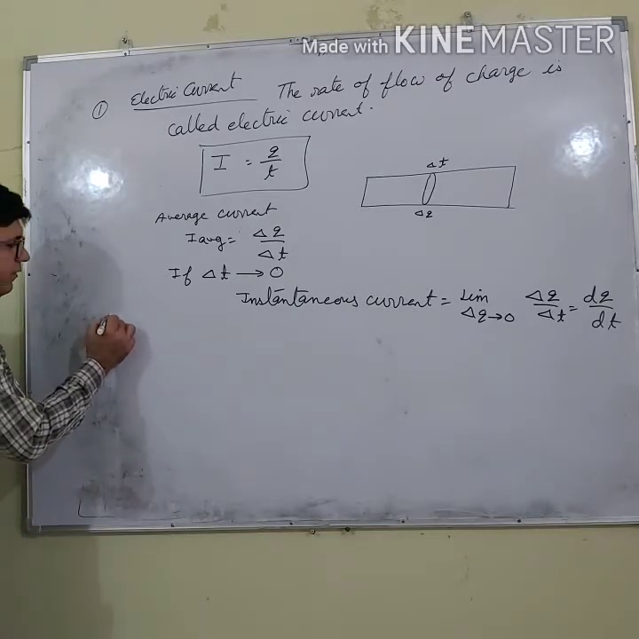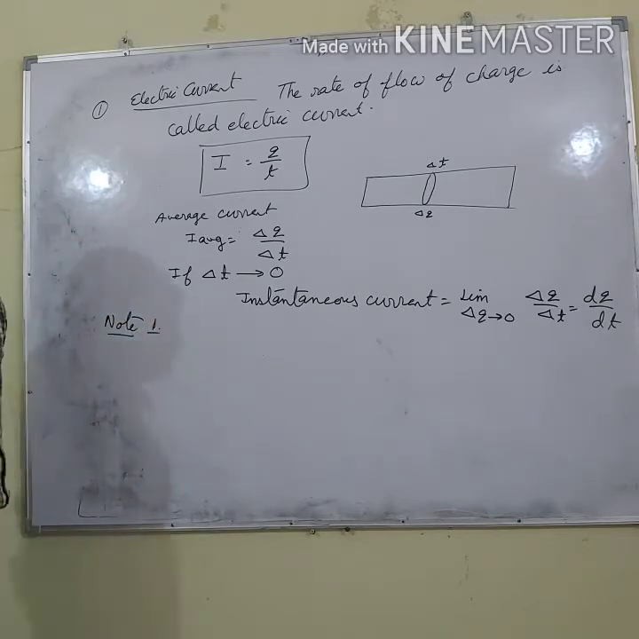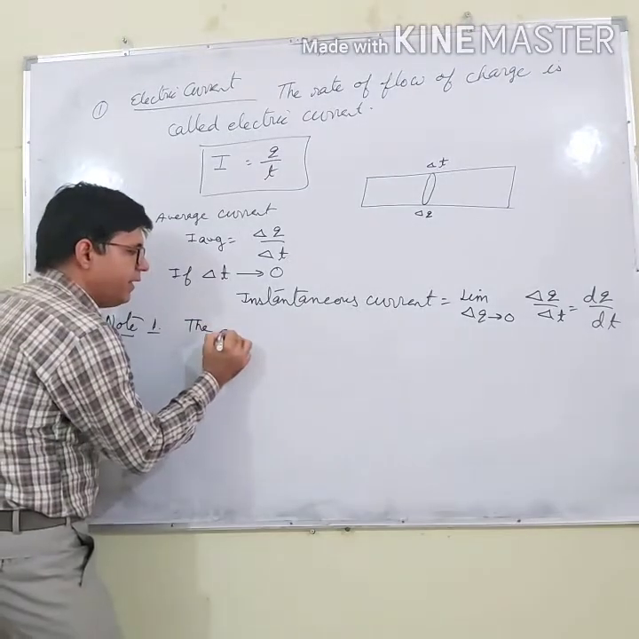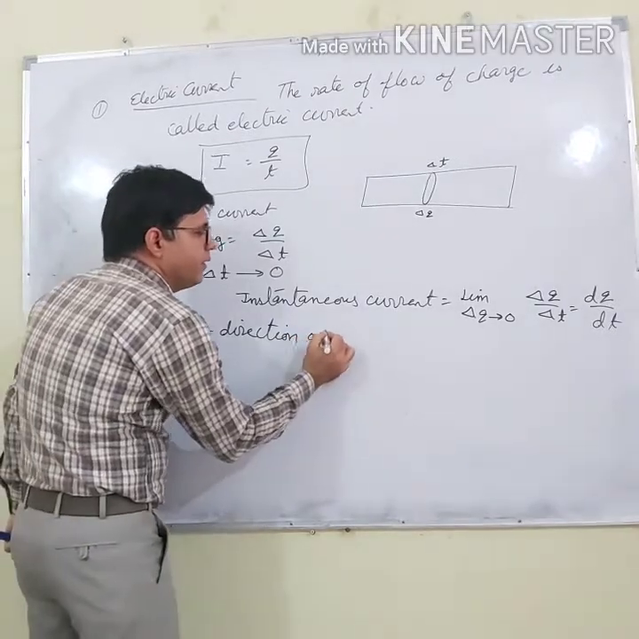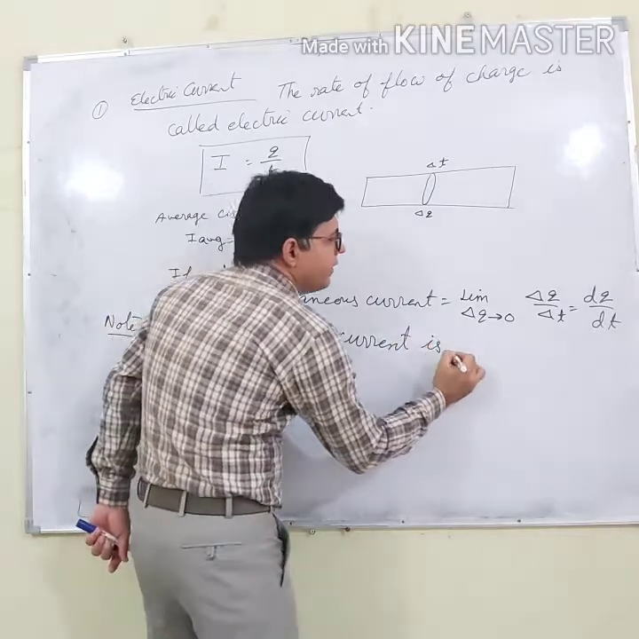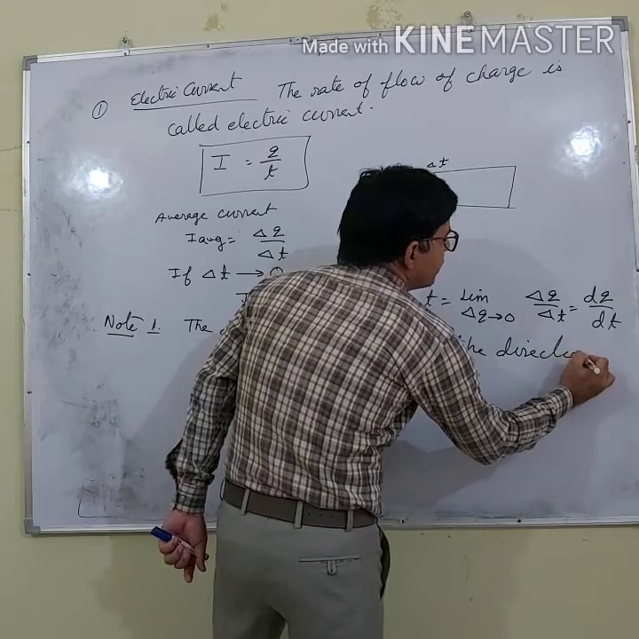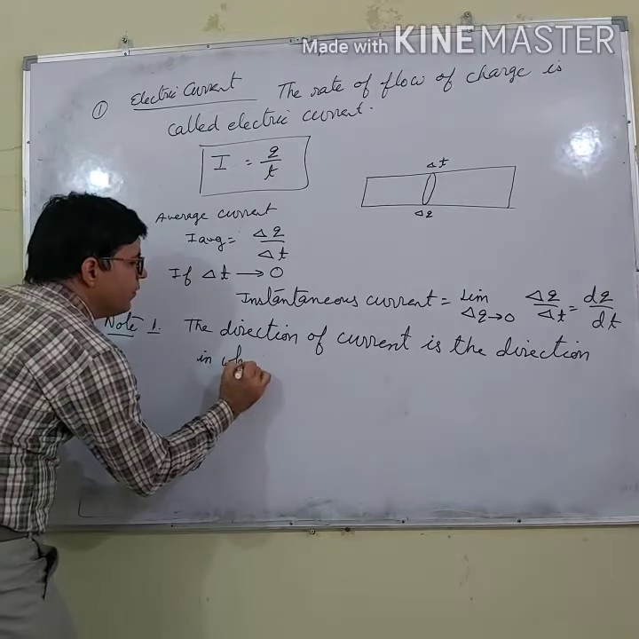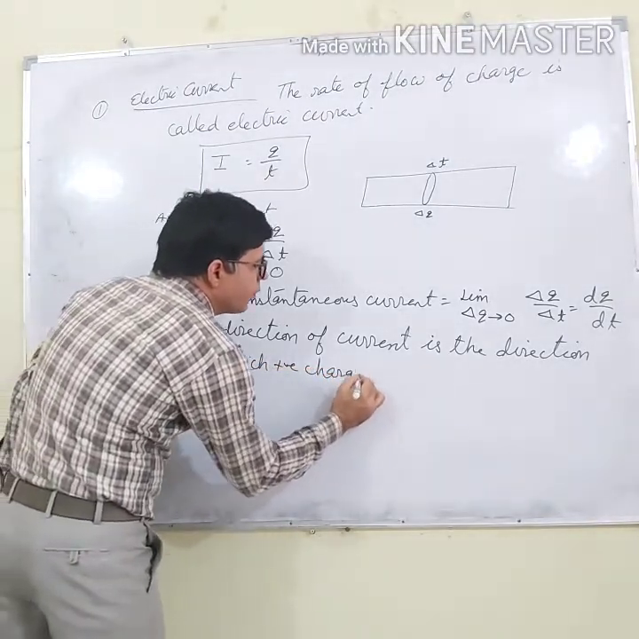Now there are a few points that you have to keep in your mind. The first point is the direction. All of us know that current has direction. The question is, what is the direction of current? The direction of current is the direction in which positive charge flows.